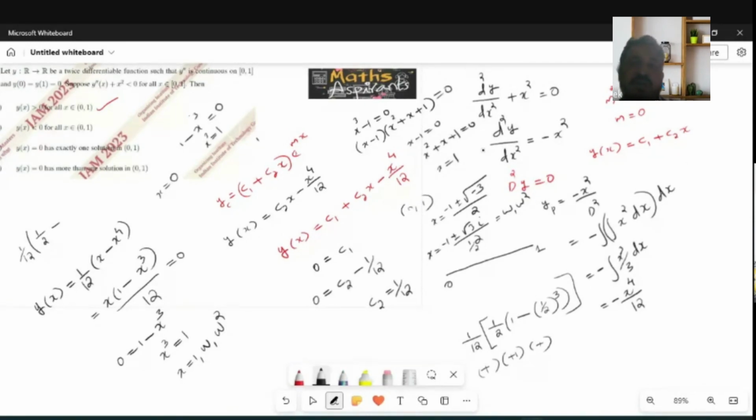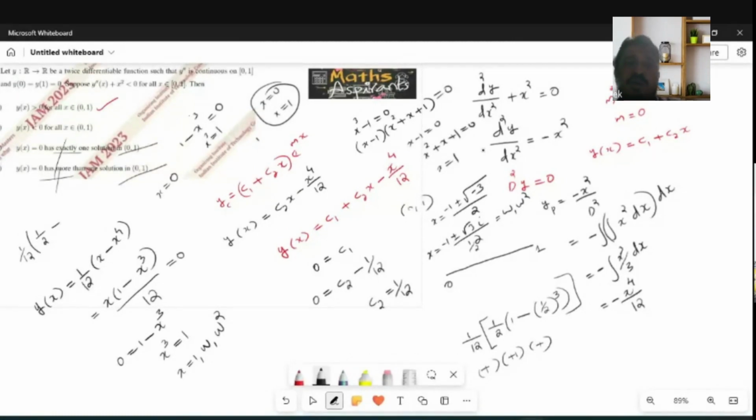So what are the solutions you have? x equal to 0 or x equal to 1. These two are not there in this interval, because this is an open interval. So these two options are incorrect. Only you need to check the above two.